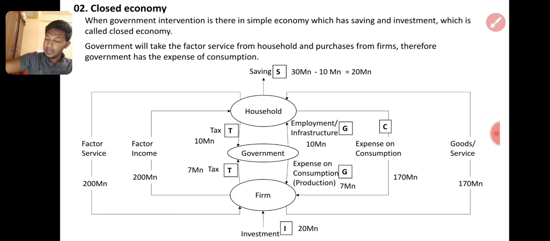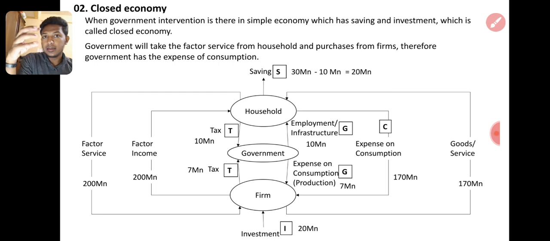That's why we get tax of 10 million and again provide 10 million to the household, and get 7 million tax from the firm and pay 7 million. Even though these figures are not the same, it will automatically become equal. It will automatically become an equilibrium economy, right?